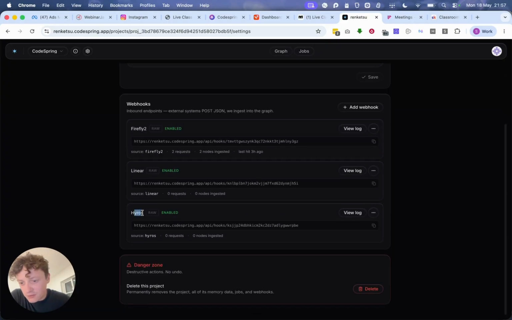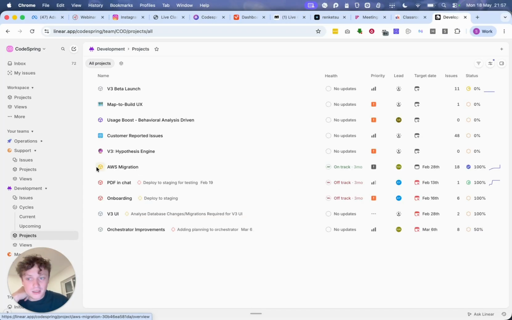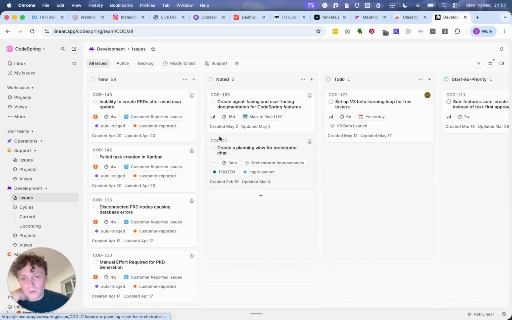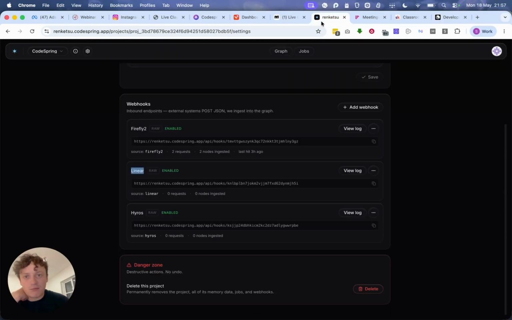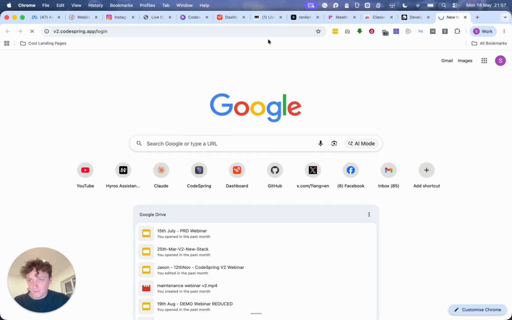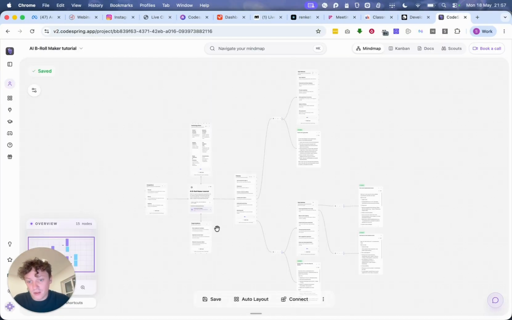Yeah, so like sales being made, for example, Linear, which is what we use for our project manager. So these are all the different projects that we're working on inside the company. So obviously we have all the development issues that we're working on. These are all the things that we've deployed as a company to fix problems in our current software. So we've also got CodeSpring here, which is my current software, which is the main thing for designing software.